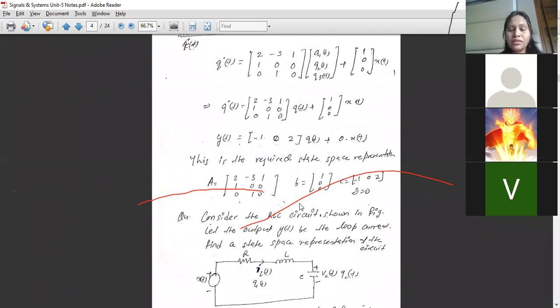Who is doing this lining and creating the problem here? This is not done, students.